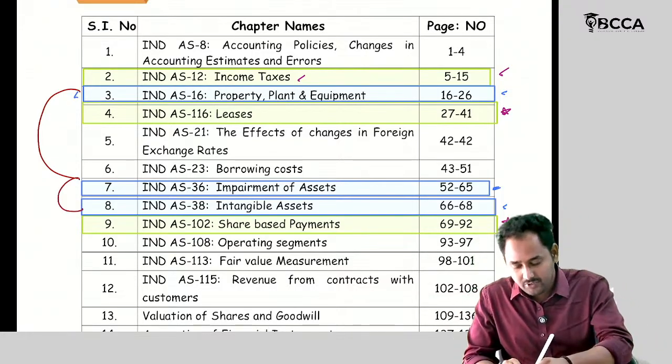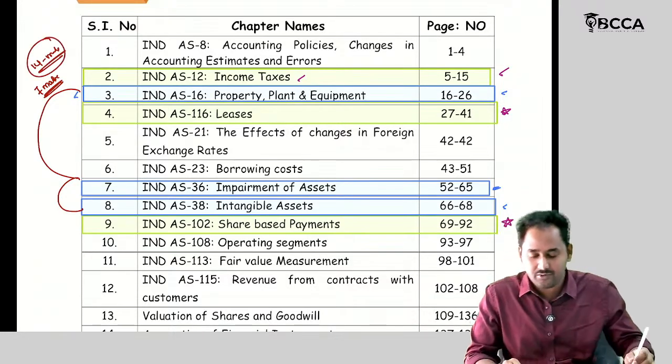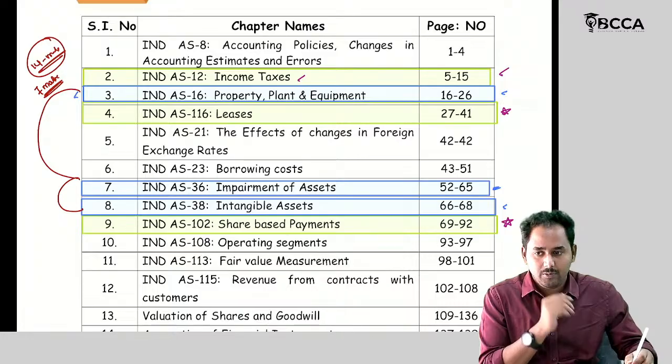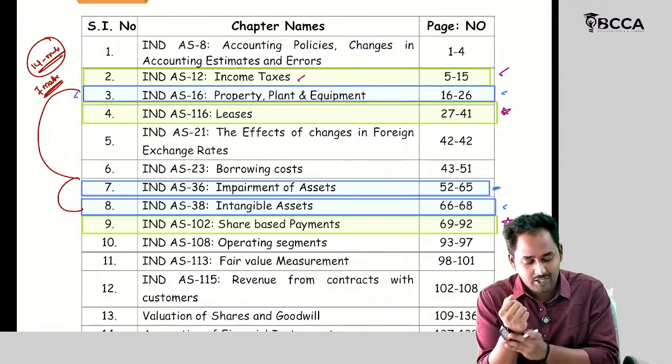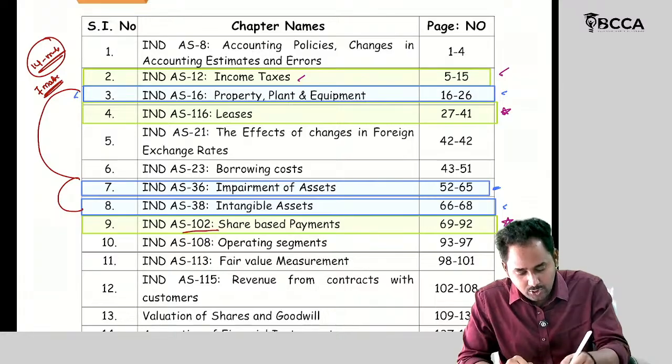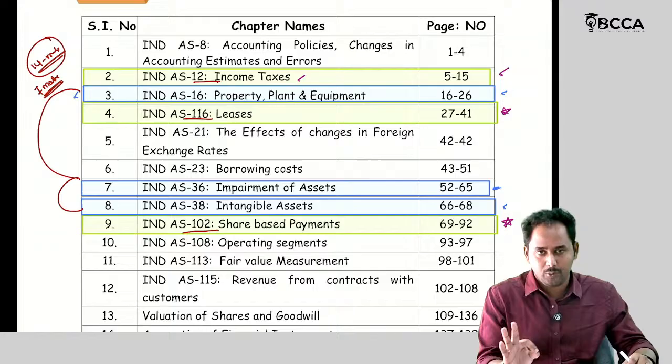Every time we are generally expecting 7 marks, but last time two 7 marks, meaning a total of 14 marks, were asked from this set. Maybe this time also we can expect the same pattern, then we will get the 14 marks. If he changes the pattern also, we may definitely get marks from Ind AS 102, Ind AS 12 and Ind AS 116. These are very, very important.